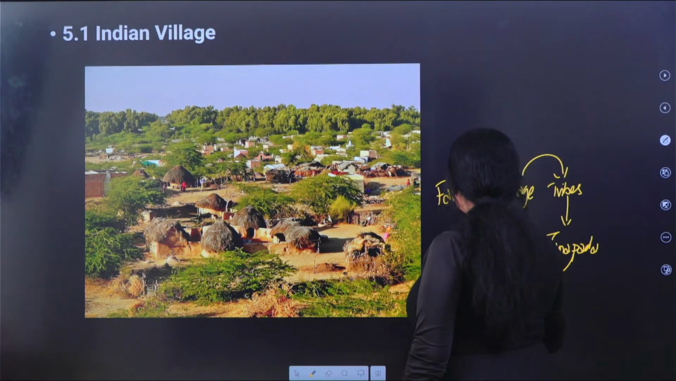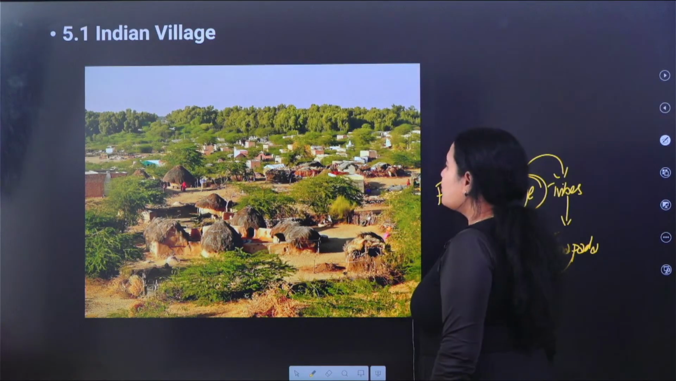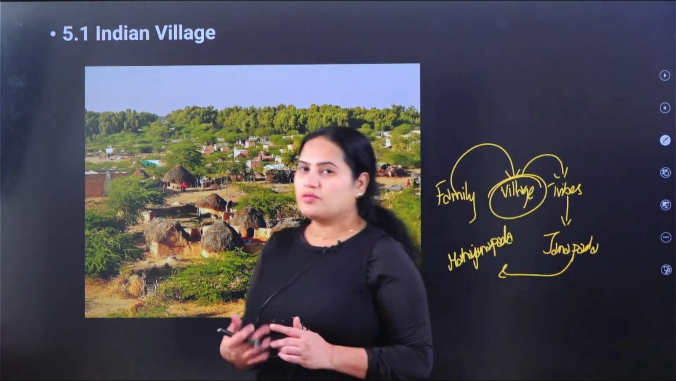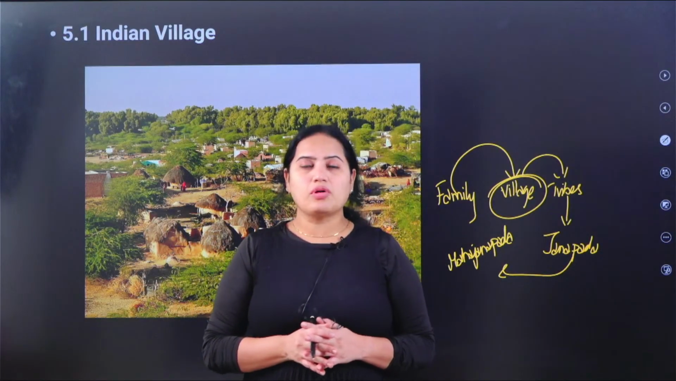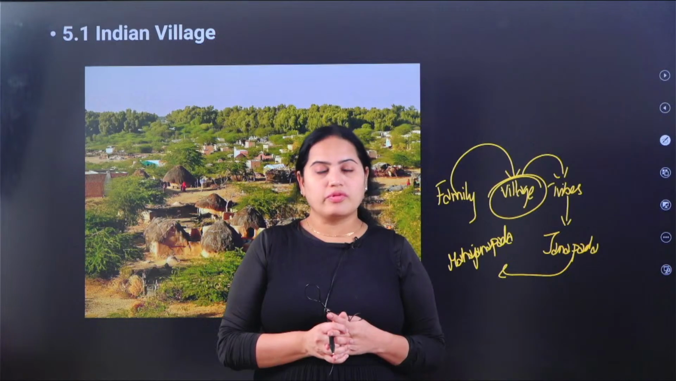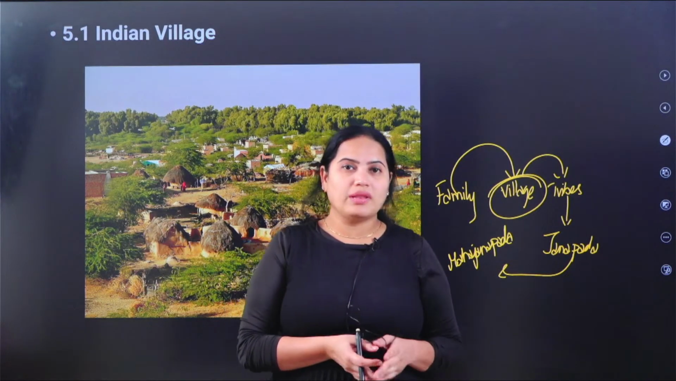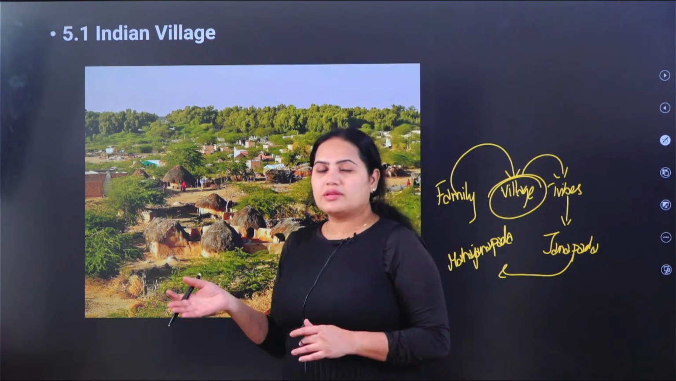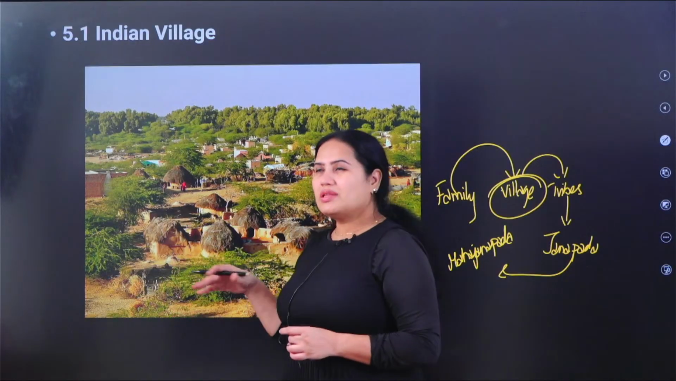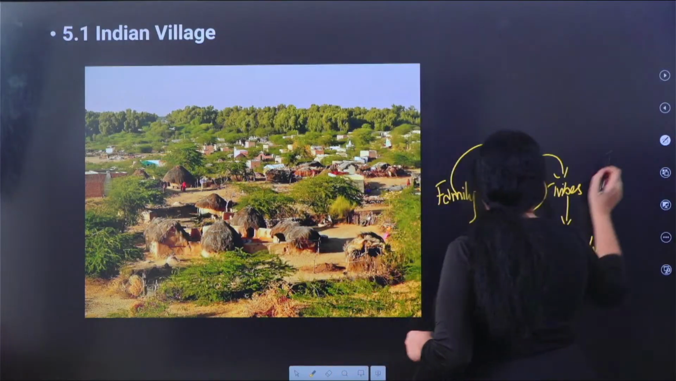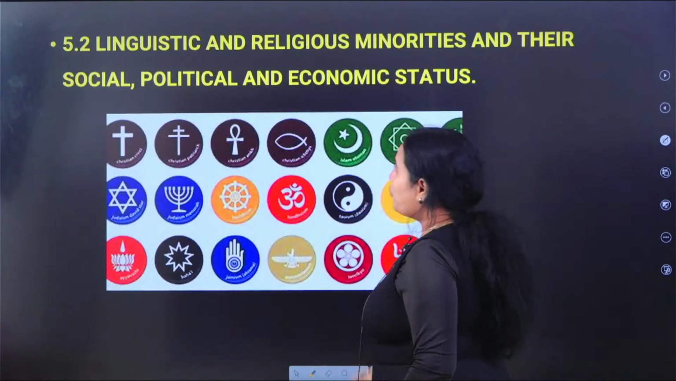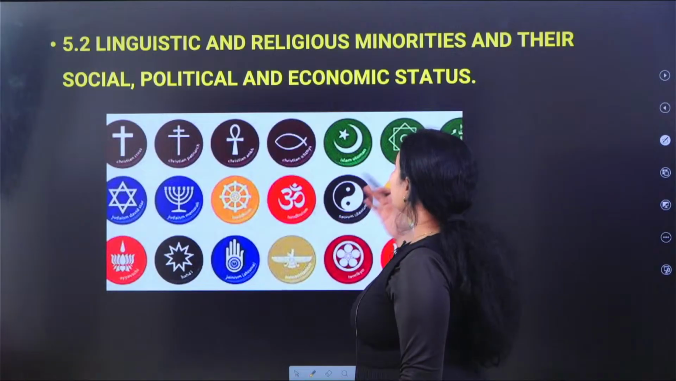Here we discuss the village system. What are the dynamics present in the village system? What is the controlling agent? How are Indian villages different from villages existing at the global level? What are the unique characteristics we find in Indian villages? All these things are discussed in chapter 5.1, called the Indian village. And 5.2 talks about the linguistic and religious minorities.